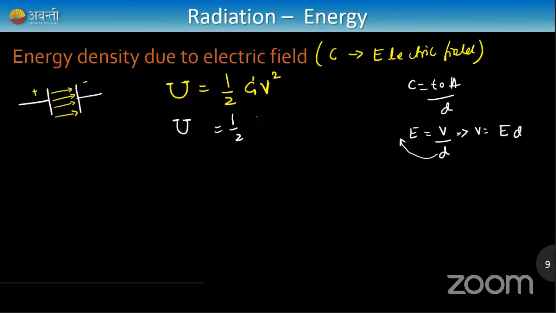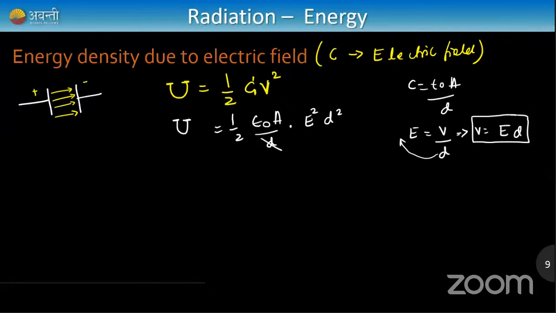Keep it as it is. What is C? C is epsilon naught A by D, capacitance. I'm writing the capacitance formula. And what is potential square? Potential square is electric field square into D square. Okay, I'm using this formula here. Okay, so now we'll see what happens.